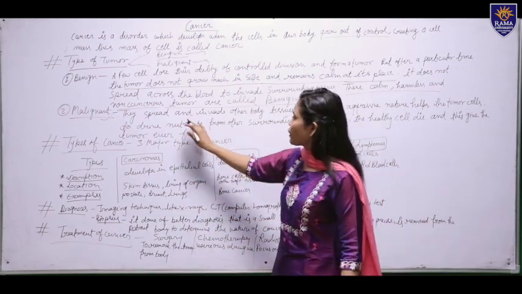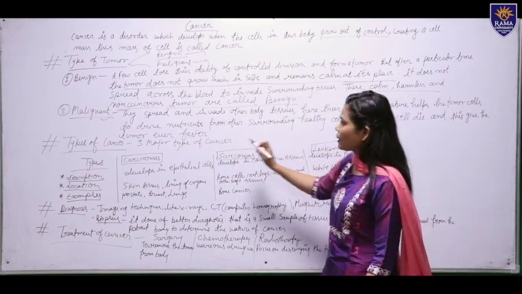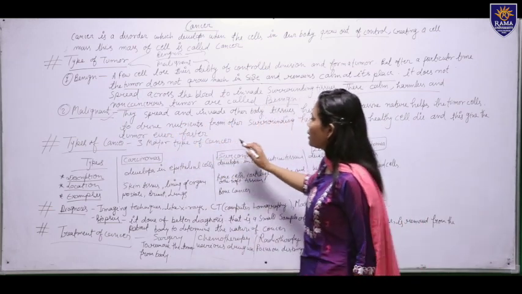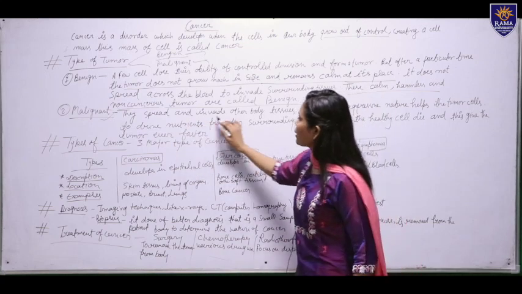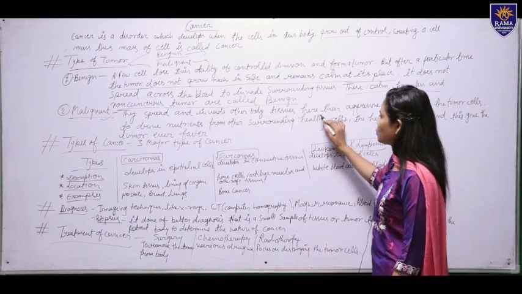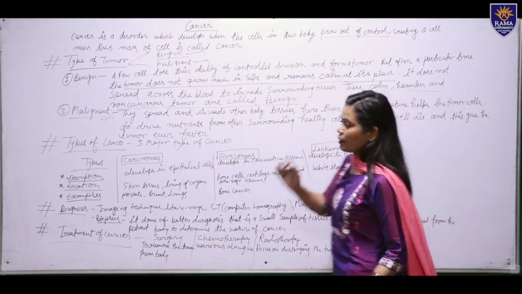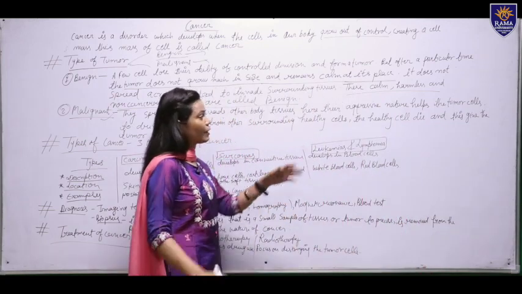They spread in our body. Here you can see they spread and invade our body tissue, and they are aggressive in nature.